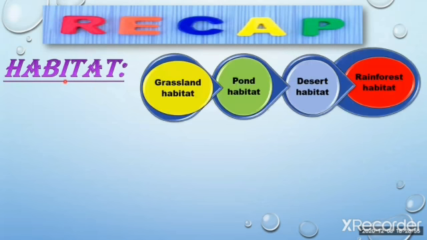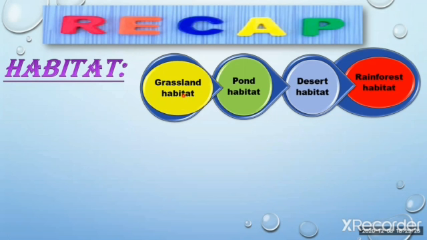Here are four different kinds of habitat. The first is the grassland, the second is the pond, the third is the desert habitat, and the fourth is the rainforest habitat. Let's discuss one by one what we have already learned. First, the grassland habitat: it is grassy, windy, and partially dry.